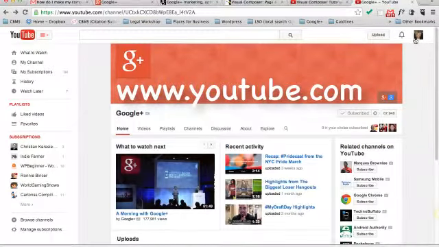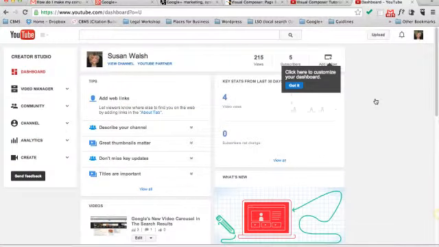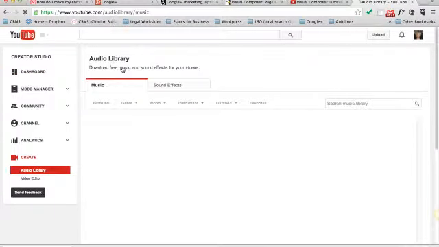Once logged in, go over to your photo and click on it. Click on Creator Studio right there. Creator Studio is actually YouTube's dashboard. Once you're within the dashboard, click on Create, and now we're within our audio library.